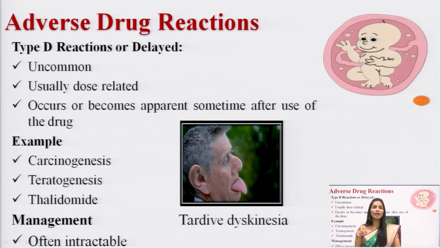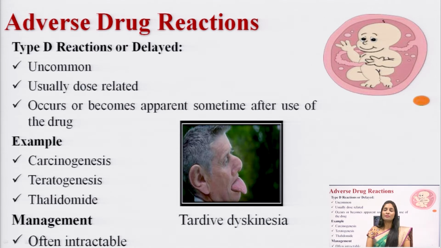And next one, type D adverse drug reaction, which are uncommon, usually dose related and occur sometime after use of a drug. Type D, which you can call as delayed, the action will be shown after taking of a drug, the delayed action. For example, tardive dyskinesia. So, this is an adverse drug reaction which has been shown in a delayed process. For example, carcinogenic drugs, teratogenic drugs like thalidomide. Thalidomide is the best example which falls under type D drug reaction.